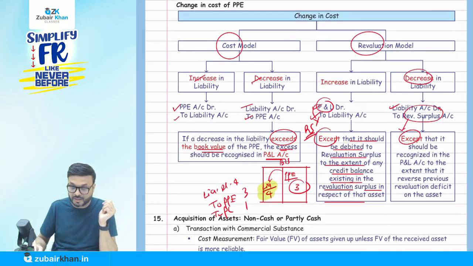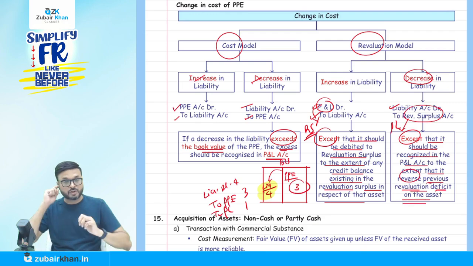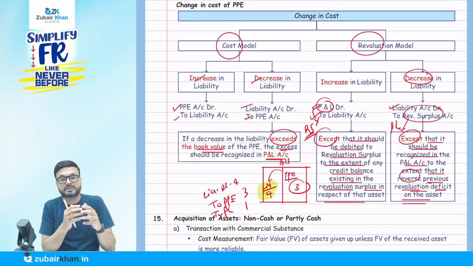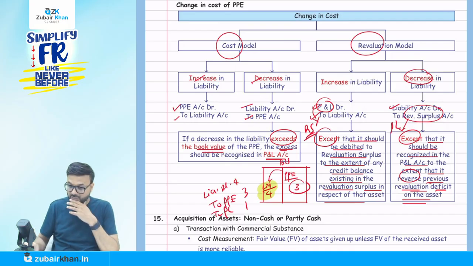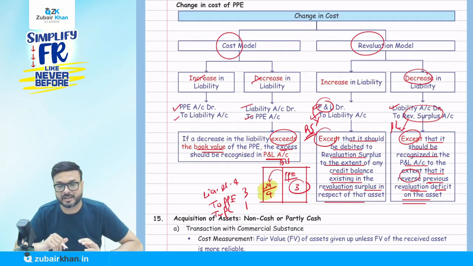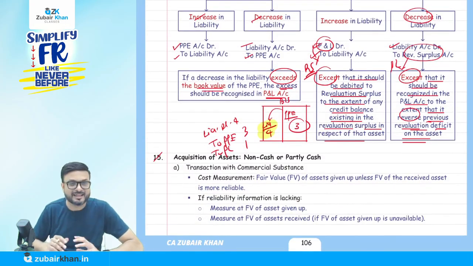Instead of crediting revaluation surplus, we will adjust in the P&L account, because it should be recognized in the P&L account to the extent that it reverses the previous revaluation deficit on the asset. So previously, if we have debited the P&L account because of the revaluation, now instead of crediting revaluation surplus, we'll credit the profit and loss account, at maximum the amount we have debited to the P&L account previously. Simple.